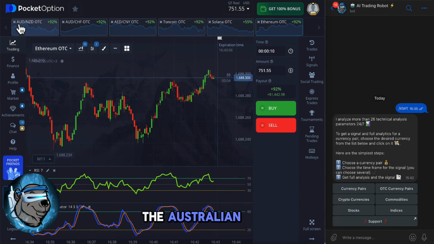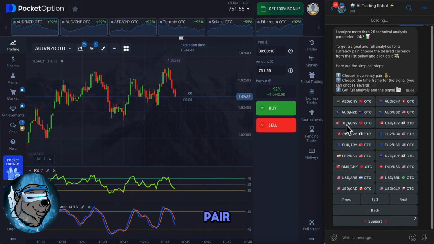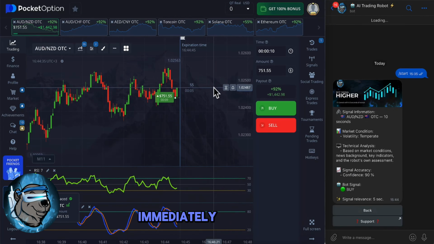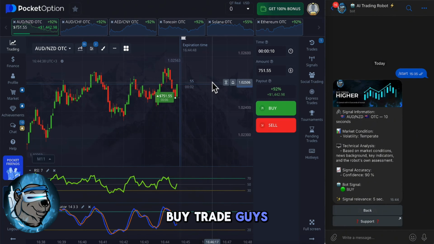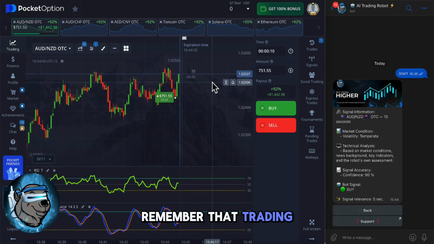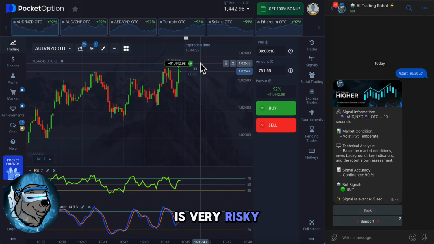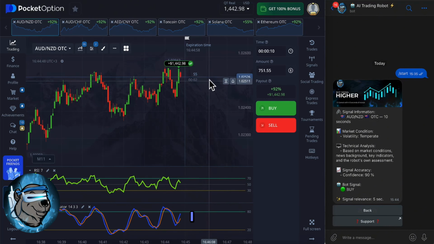That will be the Australian dollar / New Zealand dollar pair. I'm opening this asset. Signal, buy signal. I immediately opened this buy trade. Guys, while the trade is in progress, remember that trading always carries potential risk and trading with your entire balance is very risky and very reckless. Meanwhile, I made a profit of